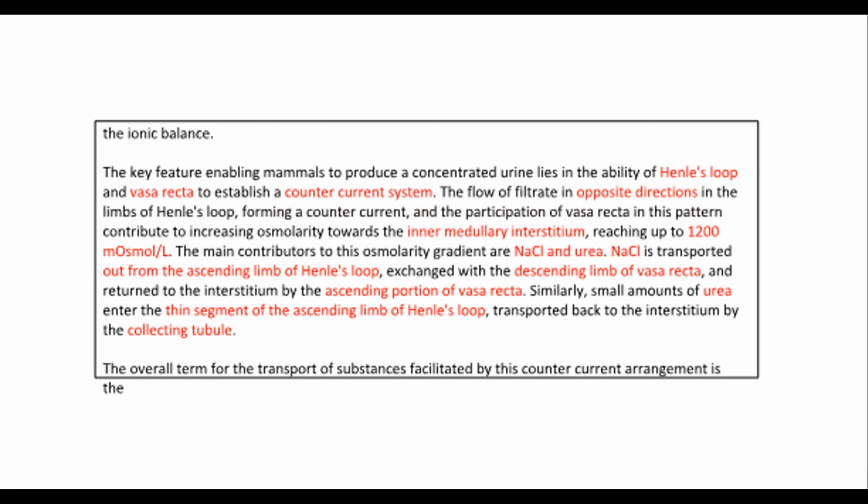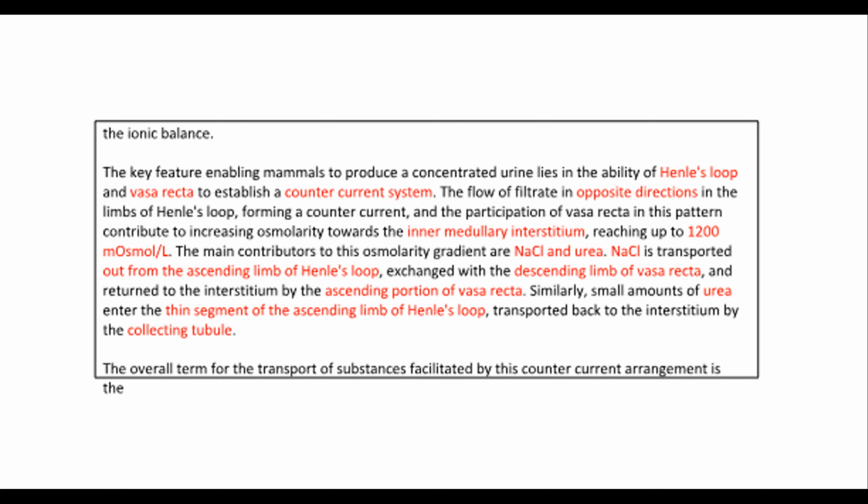The flow of filtrate in opposite directions in the limbs of Henle's loop, forming a countercurrent, and the participation of vasa recta in this pattern contribute to increasing osmolarity towards the inner medullary interstitium, reaching up to 1200 mosmol/L. The main contributors to this osmolarity gradient are sodium chloride and urea.